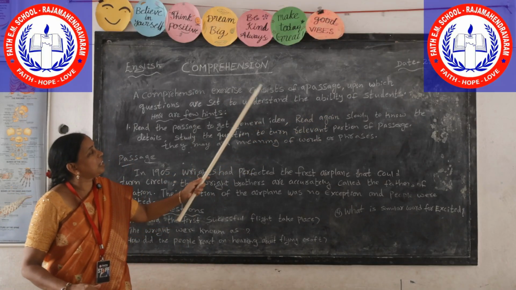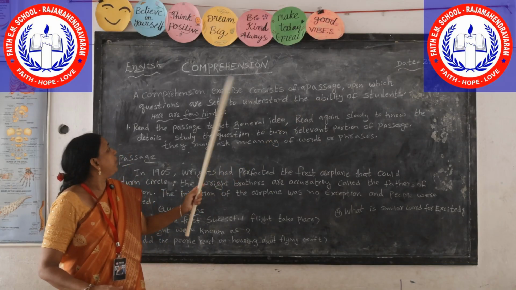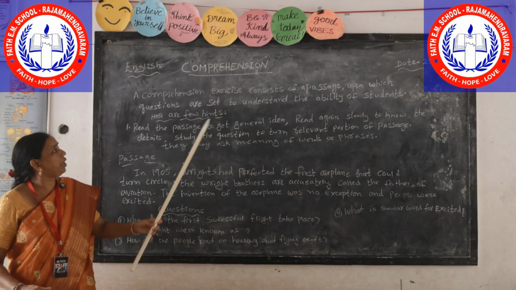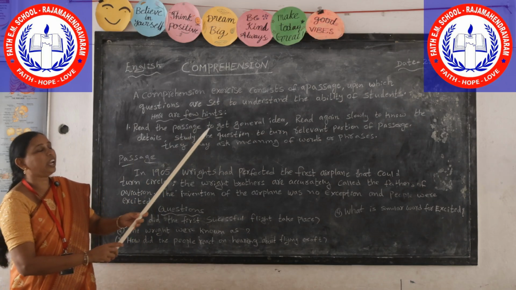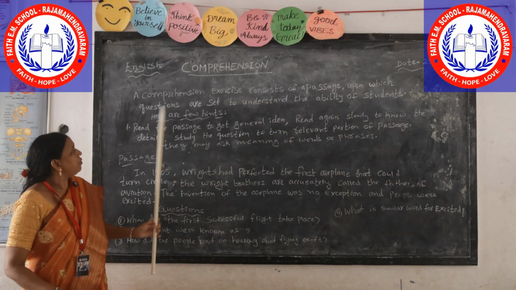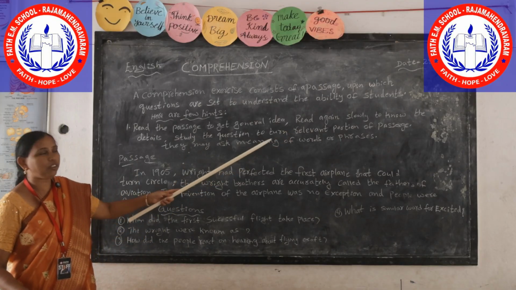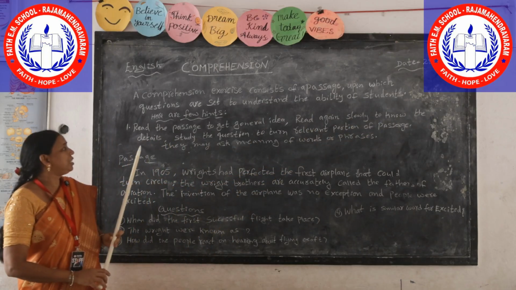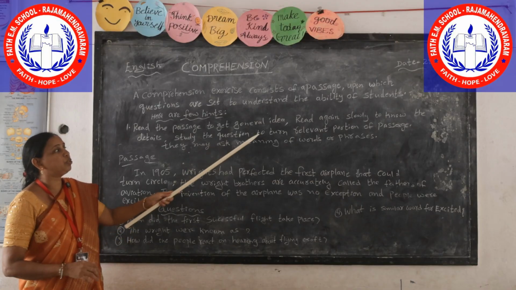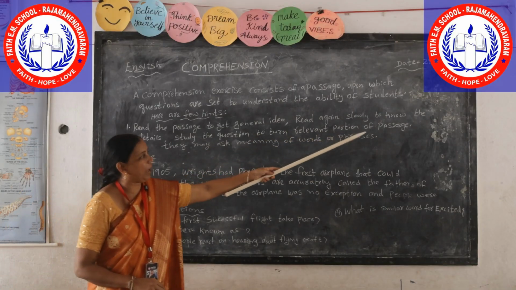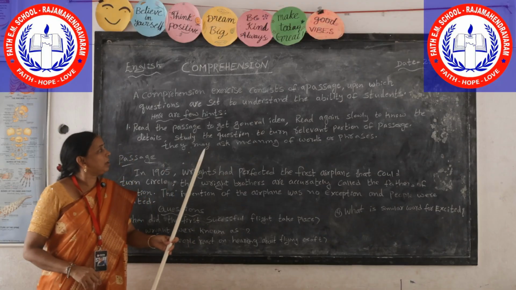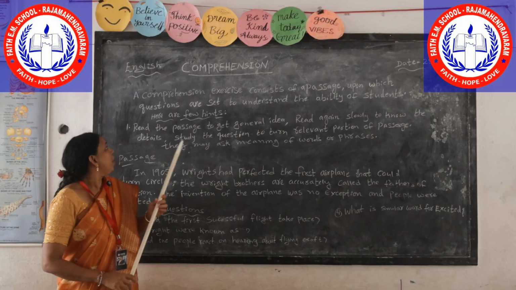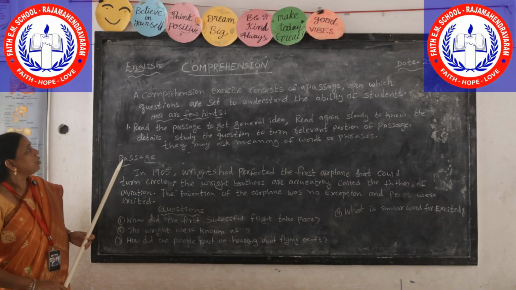So here the exercise consists of a passage to understand the questions, and the students have to look up the hints. Here are a few hints. Read the passage to get a general idea. First read the passage to get the general idea and read again slowly to know the details. Now study the questions to find the relevant portion of the passage, and they may sometimes ask the meanings of the words or phrases. So now we are going to read the passage.